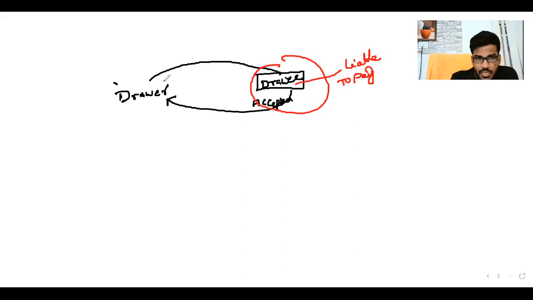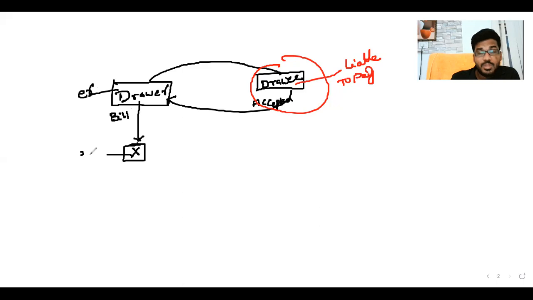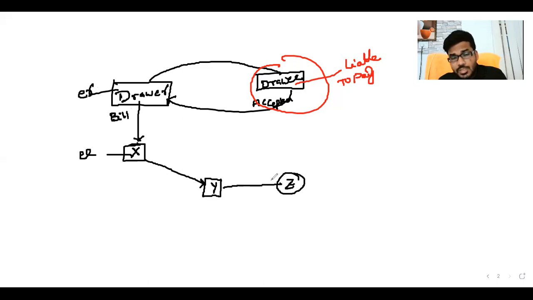Now the drawer holds the instrument, so he is the holder of the bill. The drawer can endorse the instrument to X. Then he is called the endorser and X the endorsee. We already discussed the process of endorsement. X can endorse the instrument to Y, and Y can endorse it to Z. On the due date, Z can approach the drawee for payment.